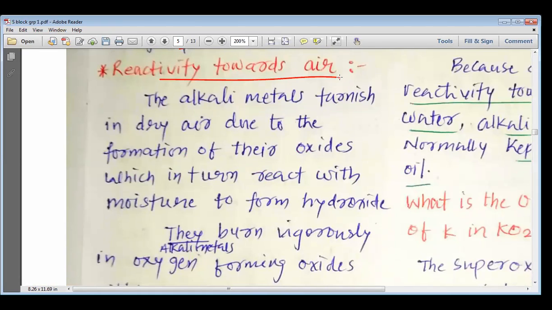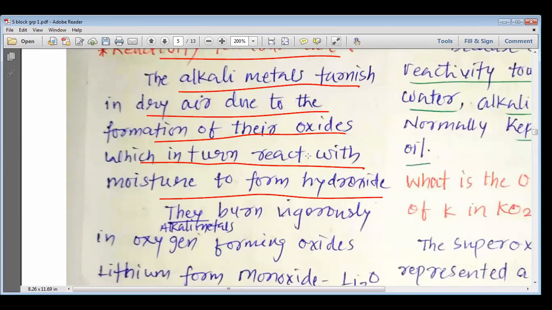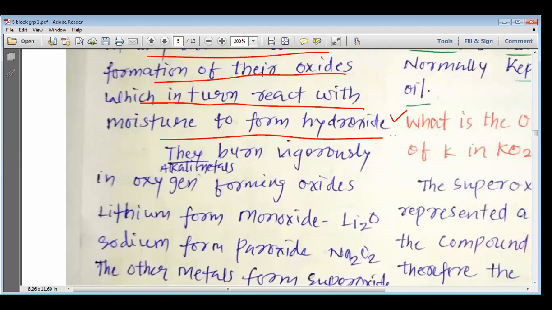Reactivity towards air. How do these elements react with air? Let us try to understand. The alkali metals tarnish in dry air due to the formation of their oxides, which in turn react with moisture to form hydroxides. So when they react with the oxygen present in air, they form oxides, and these oxides, when they react with the moisture present in the air, turn into hydroxides. These oxides and hydroxides are generally basic in nature, and that is why they are known as the alkali metals.